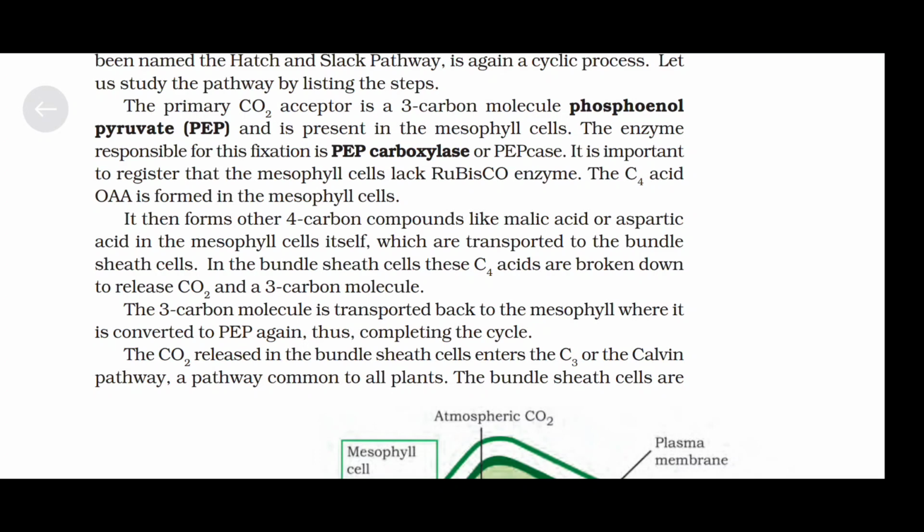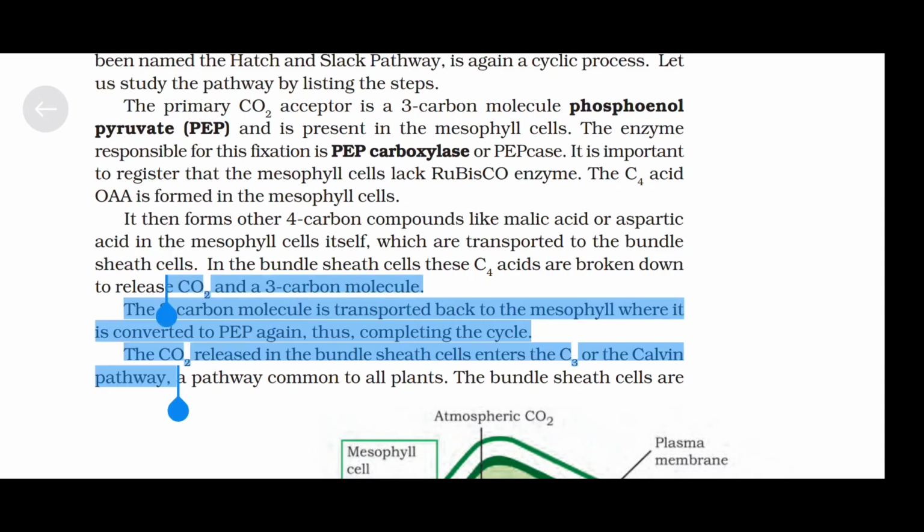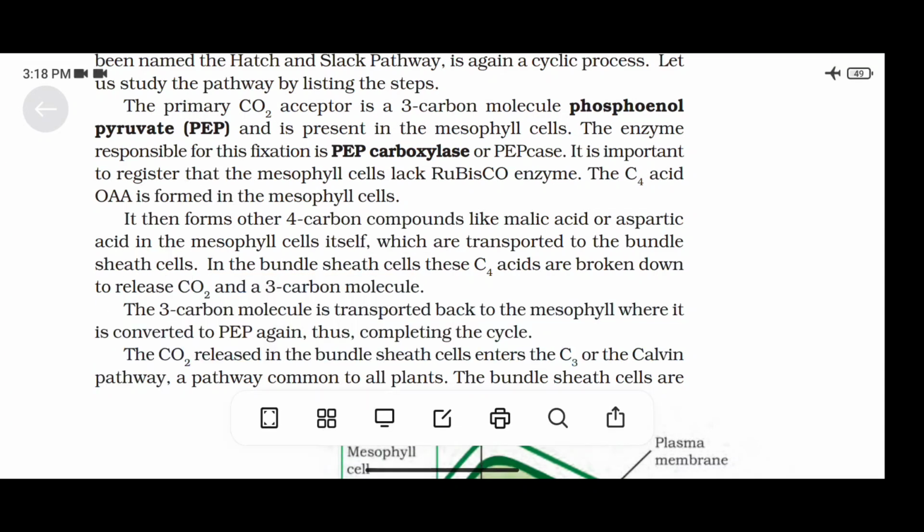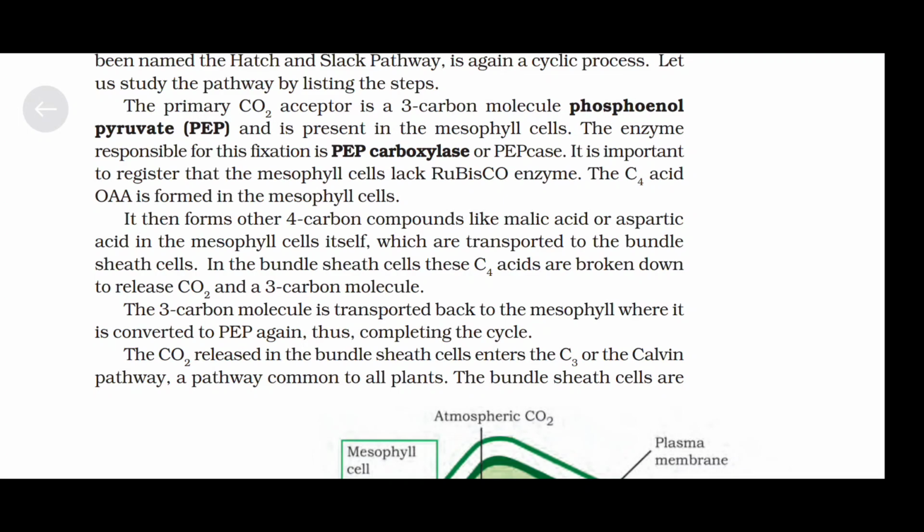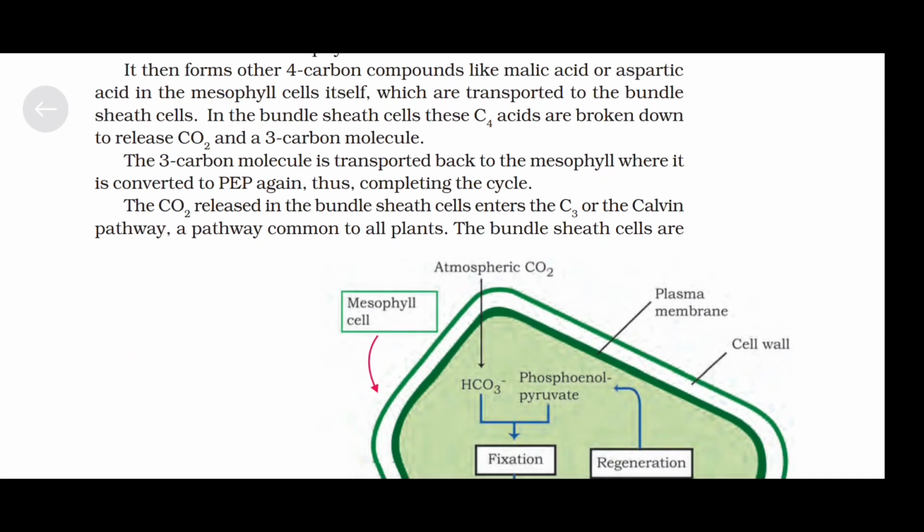The 3-carbon molecule is transported back to the mesophyll where it is converted to PEP again, thus completing the cycle. The carbon dioxide released in the bundle sheath enters the C3 or the Calvin pathway, a pathway common to all plants.